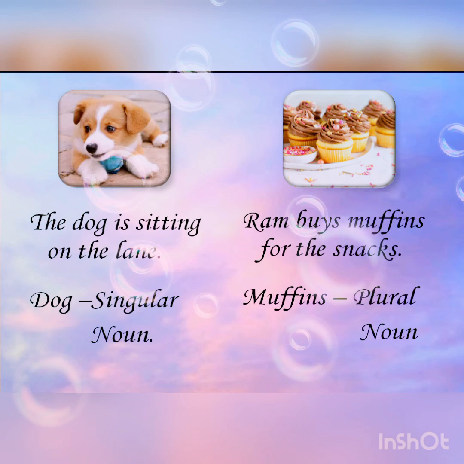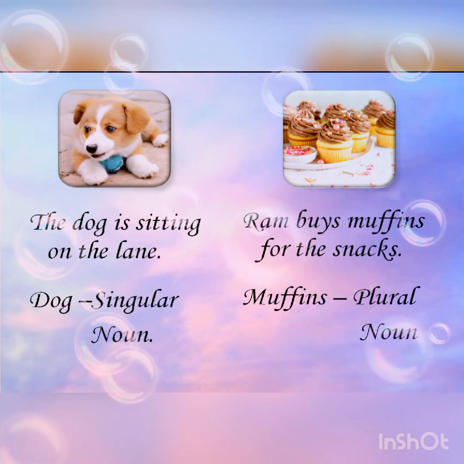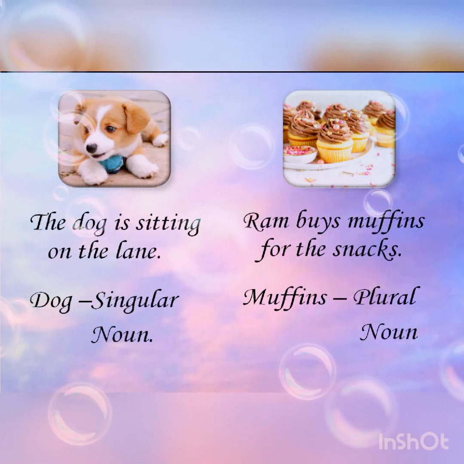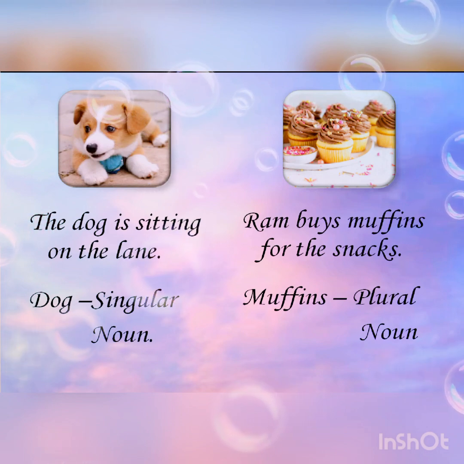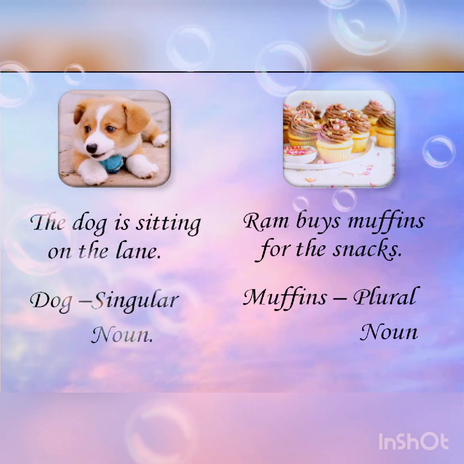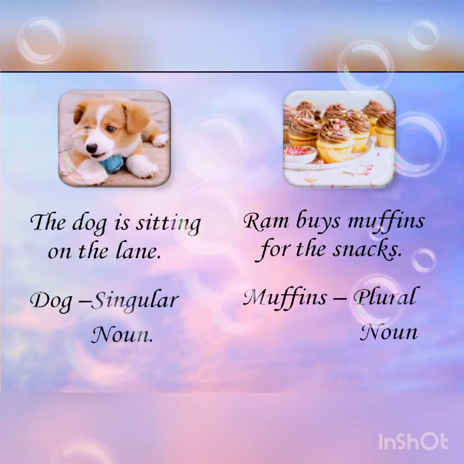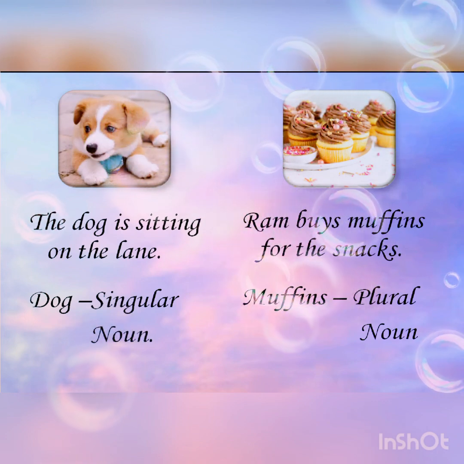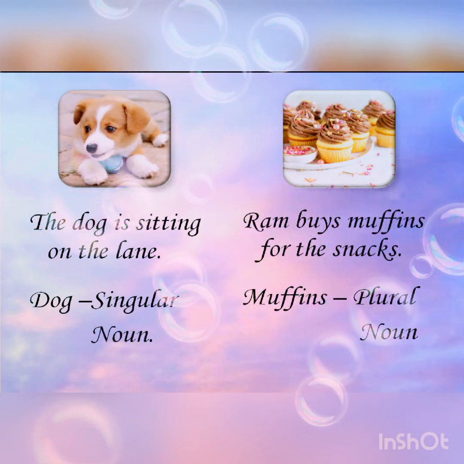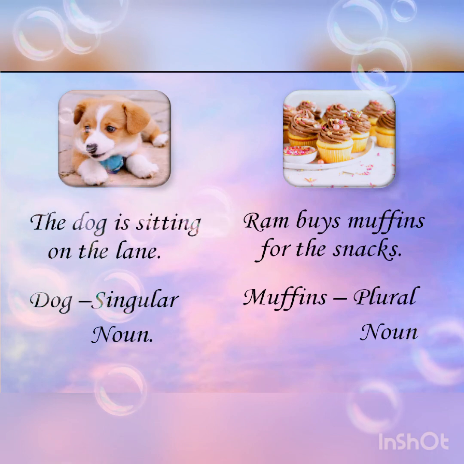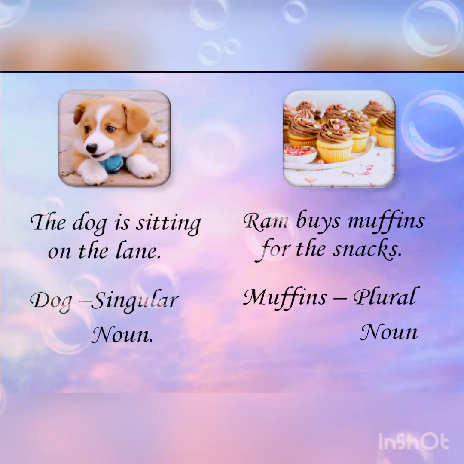First one, the dog is sitting on the lane. Here, dog is a singular noun because there is no other dog near it. There is only one dog, so we are calling that a singular noun. Next, Ram buys muffins for the snacks.